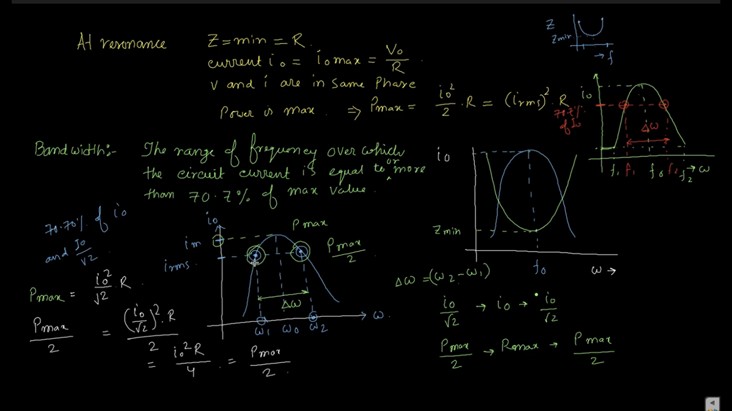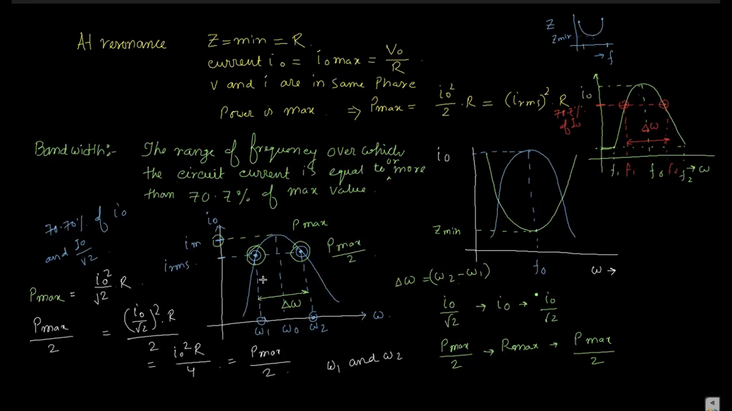That's why these 2 points are called half power point frequencies. At omega 1 and omega 2 we get half of the maximum power. That's why those 2 points are considered half power point frequencies.